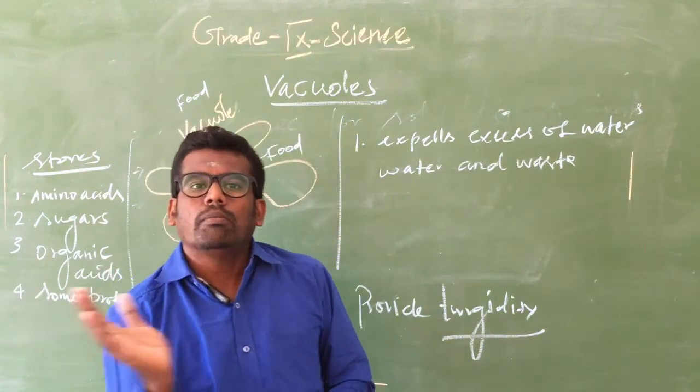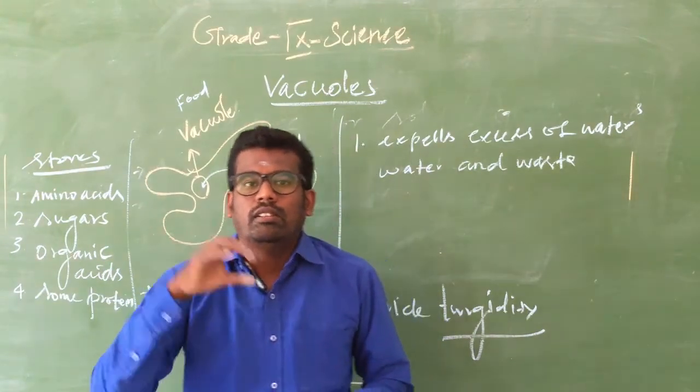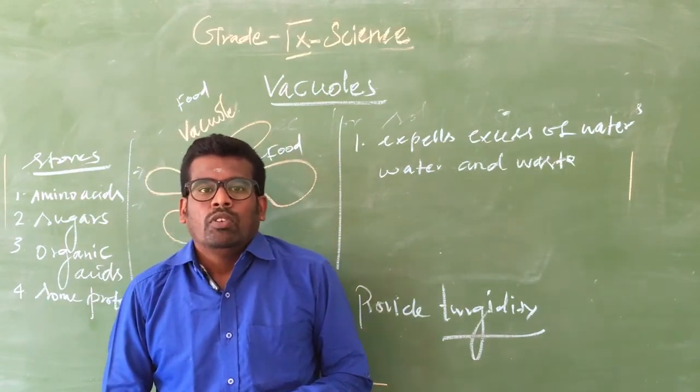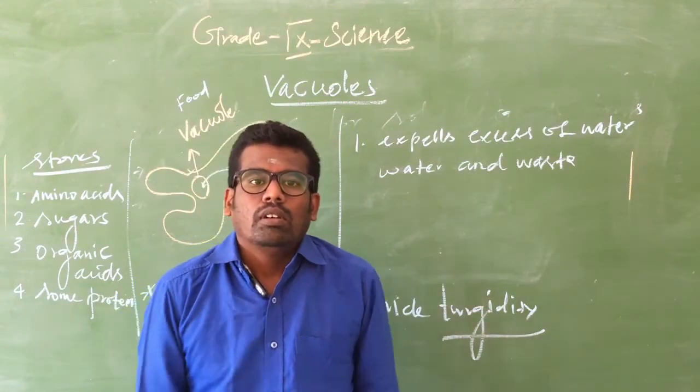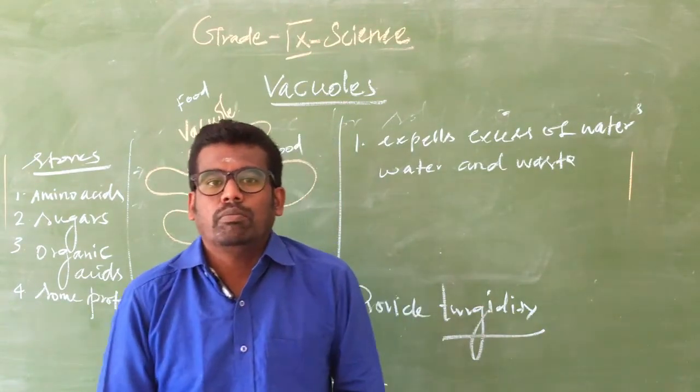These are some life processes which occur in organisms. Without the cell, no life process is possible.